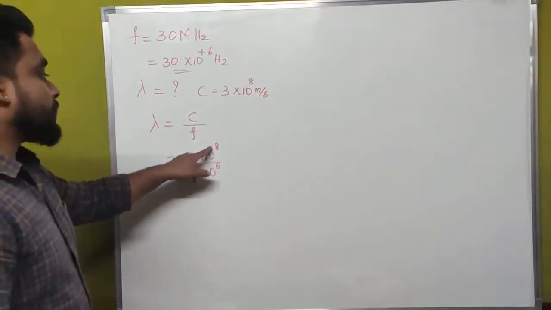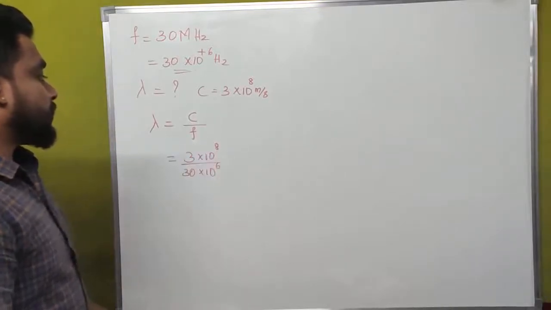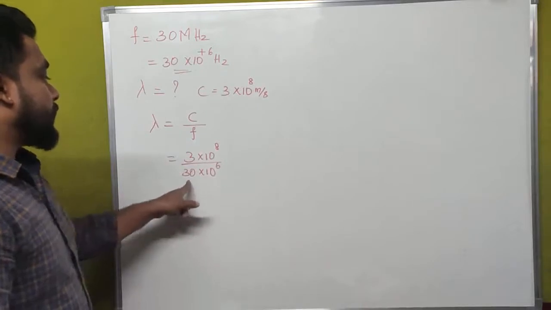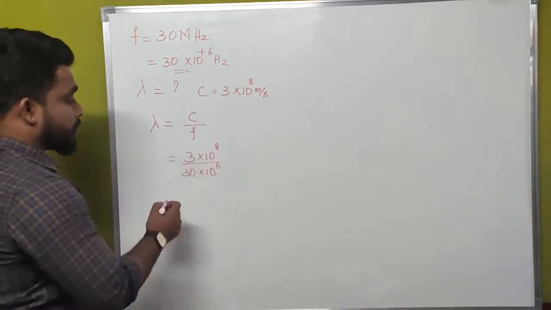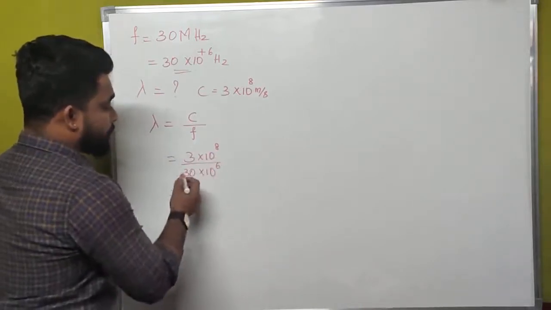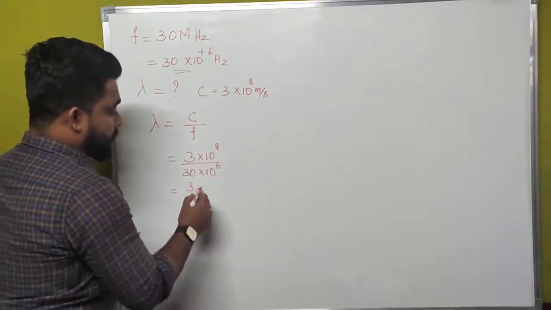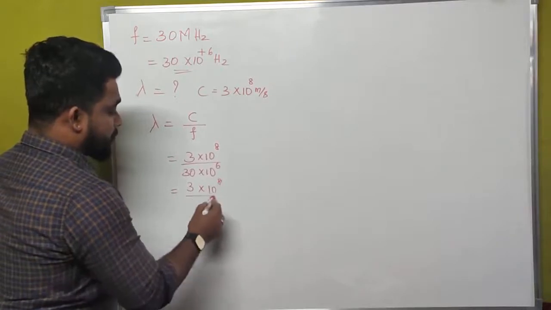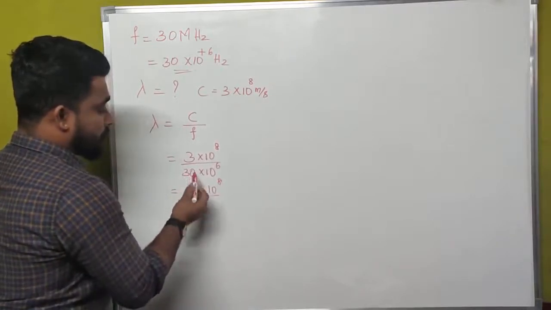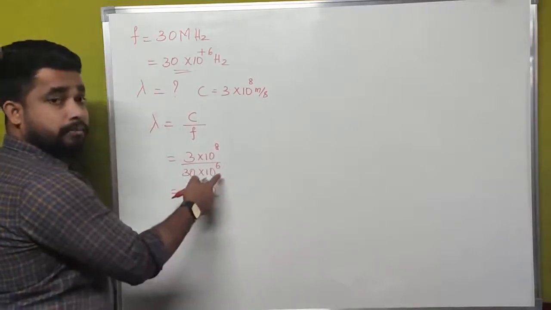Here we have 3 into 10 to the power of 8 divided by 30 into 10 to the power of 6.